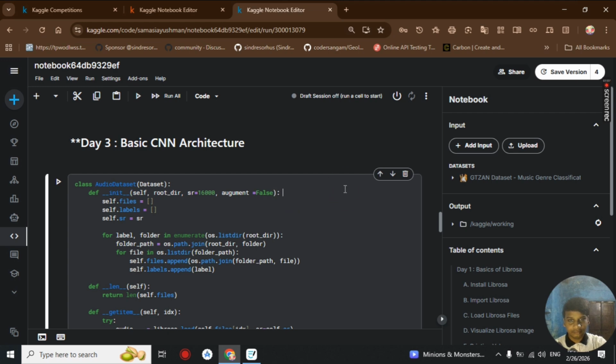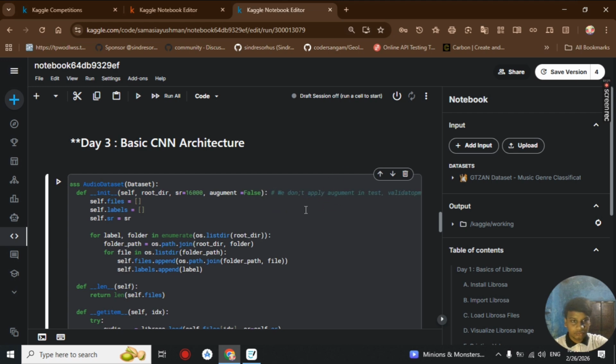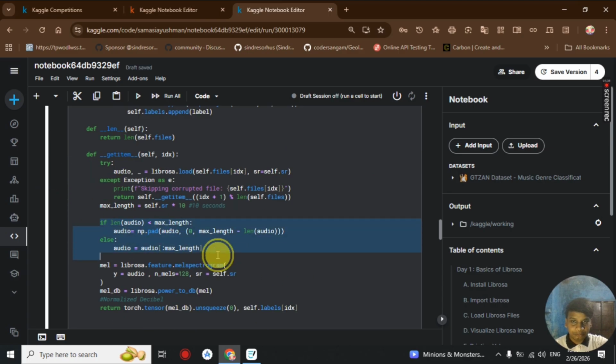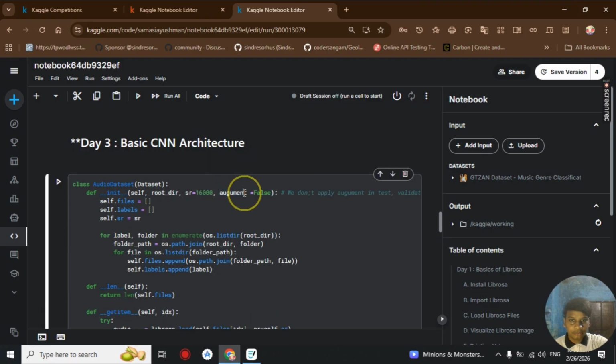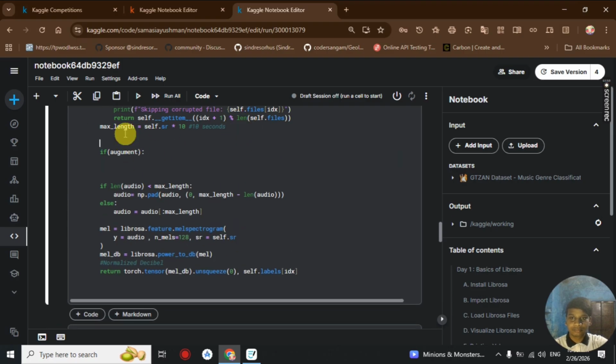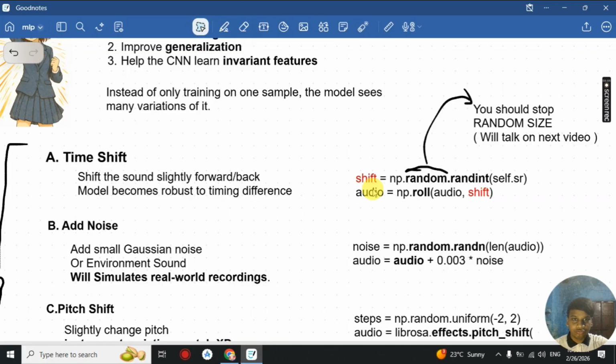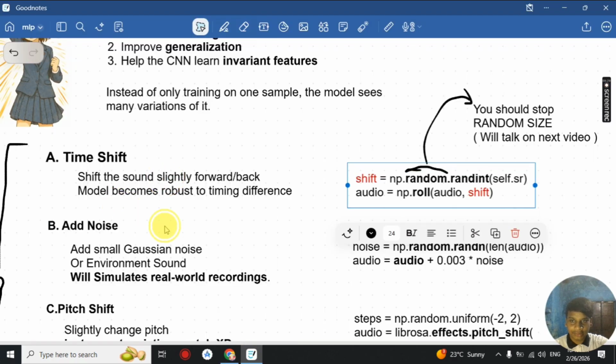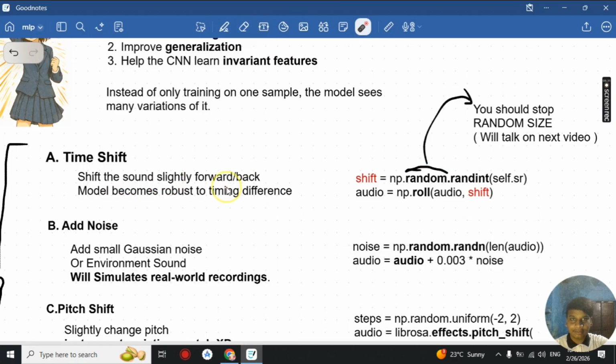We'll be making a new variable named augment, because only training data will need augmentation here. So we will run it, and before our padding we will be doing our augmentation for our audio only. For this one, this is my audio here. I will run this code inside this. When you run this code, the audio you get will be time shifted according to the random value. Then next we could add noise.